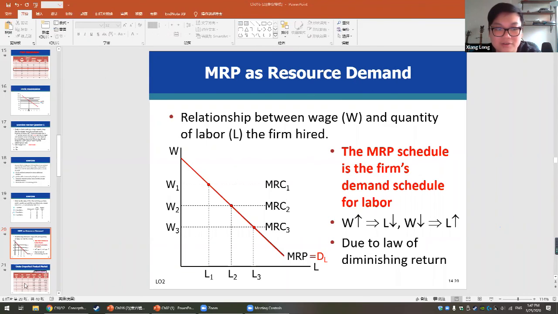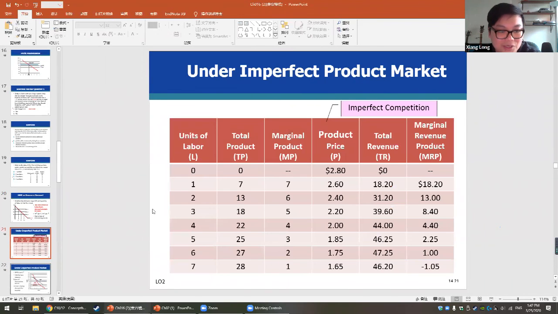We're going to cover the rest of this chapter on Friday, and that's when we talk about imperfect competition. Whenever we talk about imperfect competition, we assume we are talking about the monopoly. Compared to what we talked about before in chapter 10 and chapter 12, the major difference between the pure competition market model and monopoly is that the price is different. You will see the price is different.